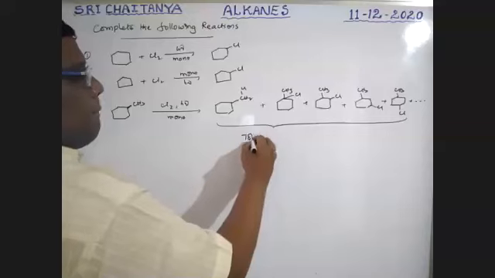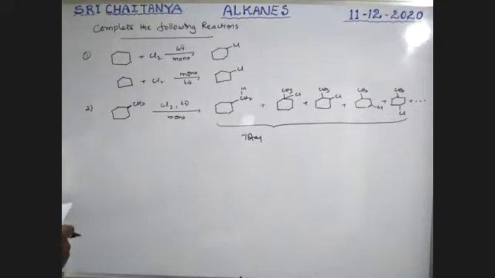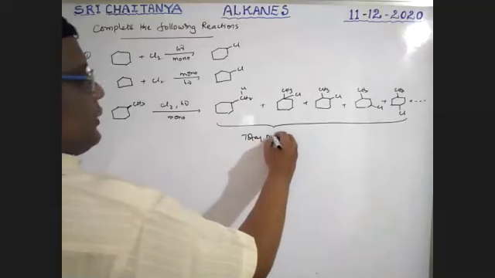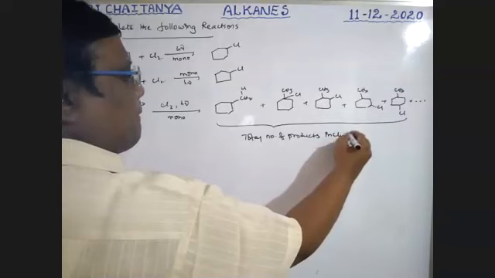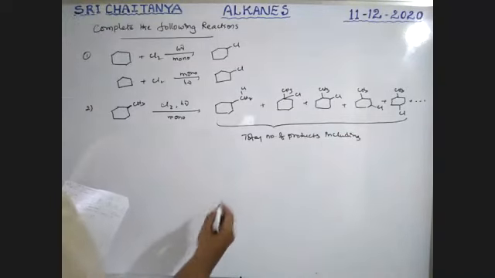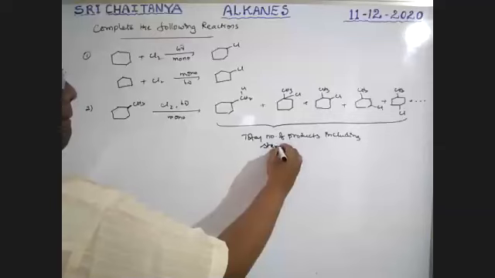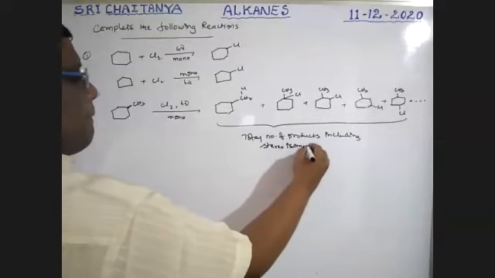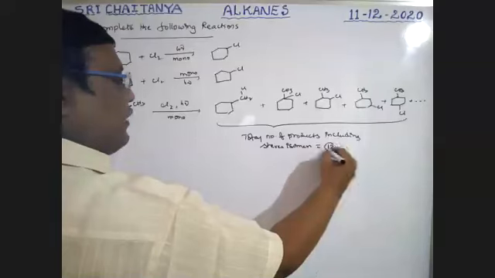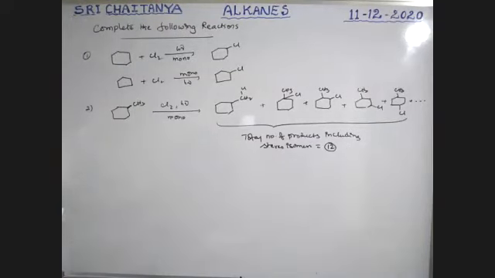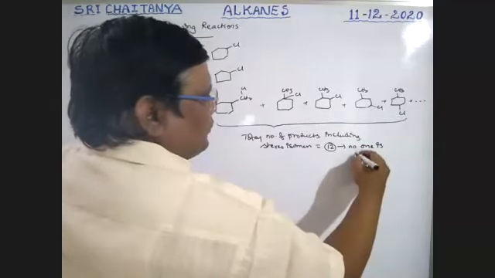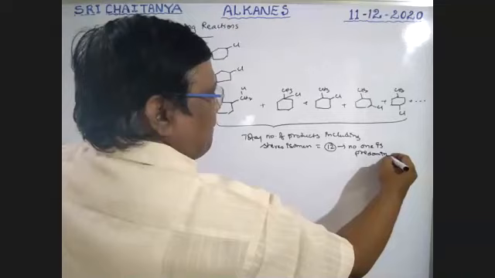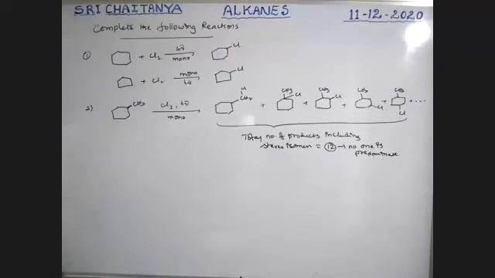So, total number of products, including stereoisomers, is equal to 12. No one is predominant, because it is chlorination, boys. No one is predominant because it is not selective.